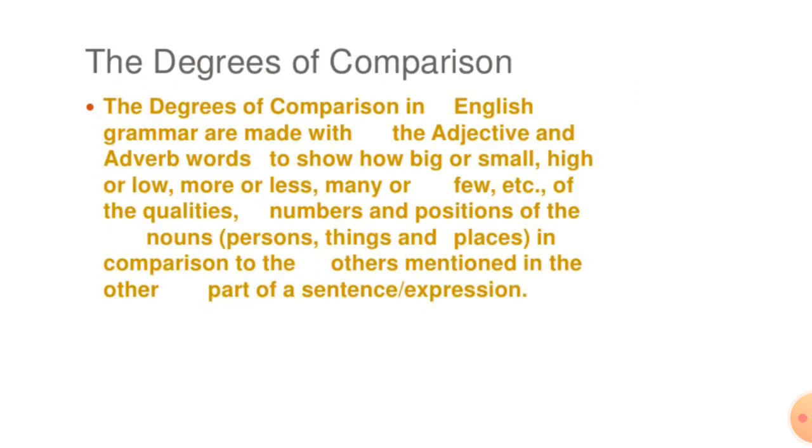The degrees of comparison in English grammar are made with adjective and adverb words to show how big or small, how high or low, more or less, many or few, etc., of the qualities, numbers, and positions of the nouns in comparison to the others mentioned in the other part of a sentence or expression.